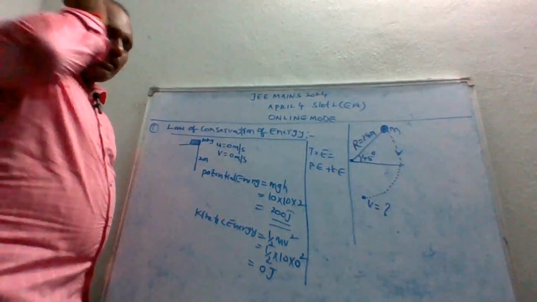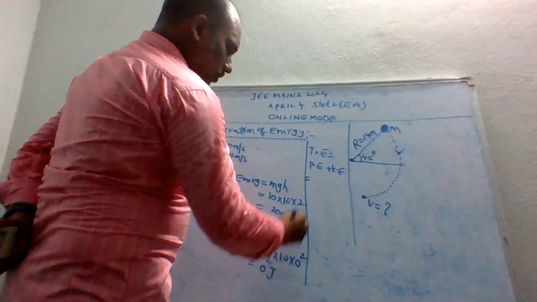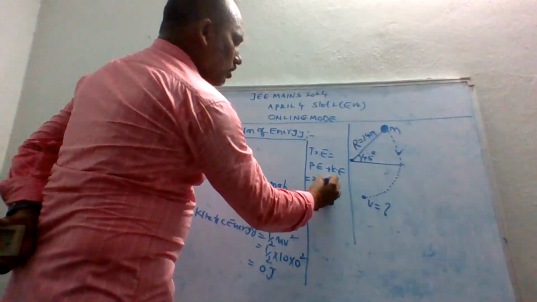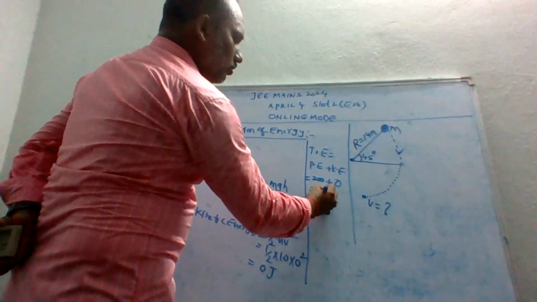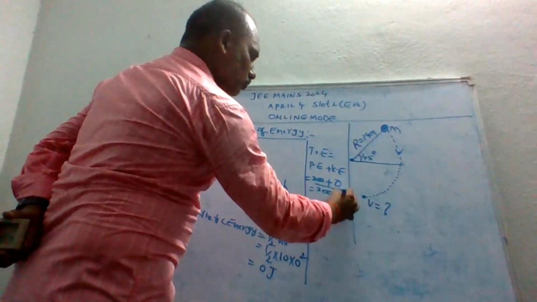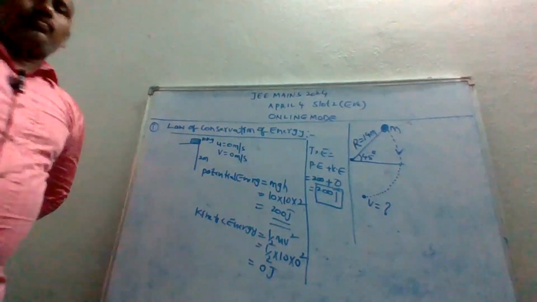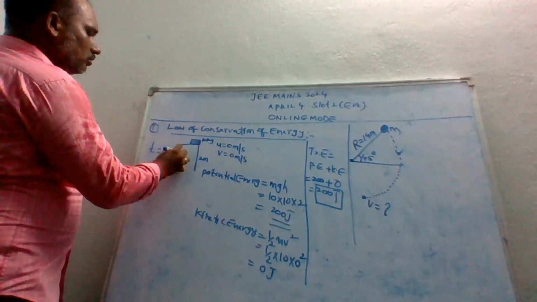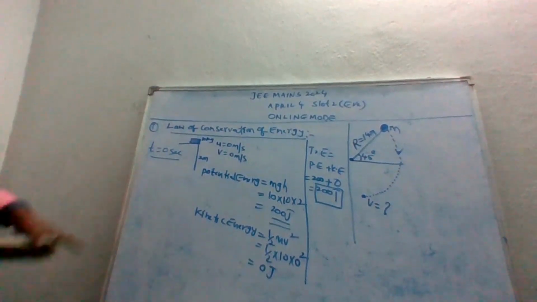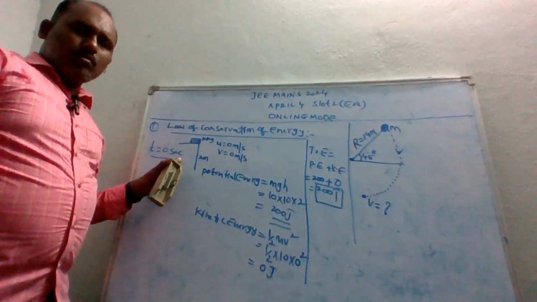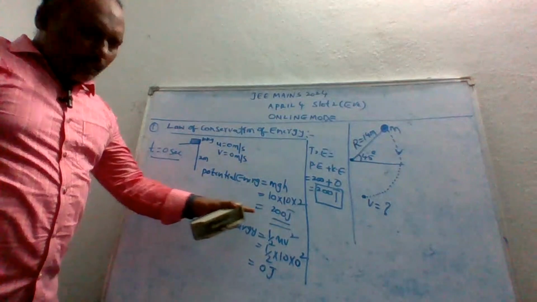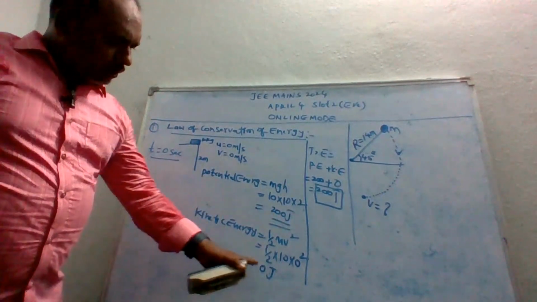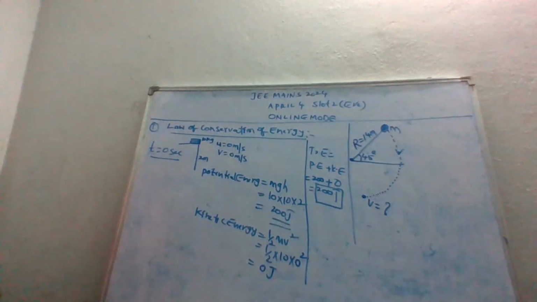The potential energy is 200 joules plus the kinetic energy, which is 0. So total energy is 200 joules. Let us say at t equal to 0 seconds, potential energy is 200 joules and kinetic energy is 0 joules.